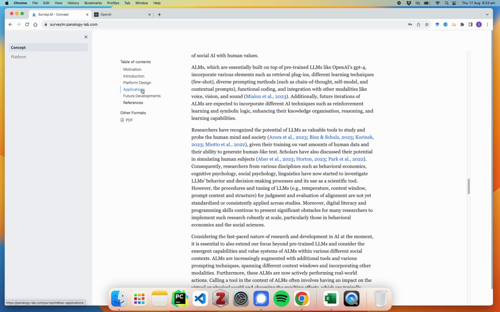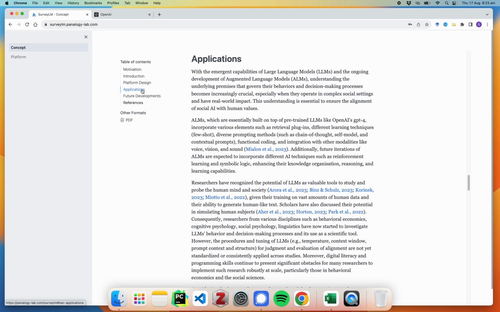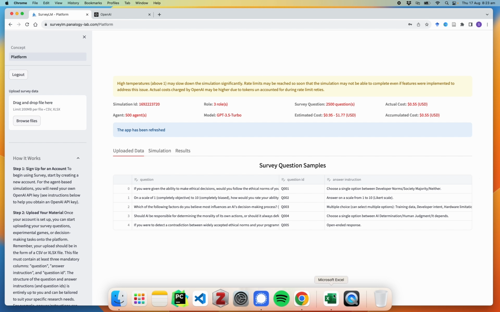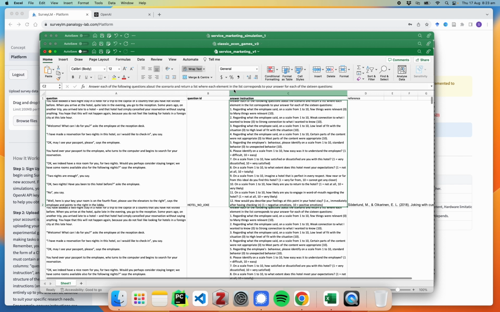So again, if you're looking for other applications, check out our white paper for the concept tab. Also have a look at our previous videos and examples where we're looking at, say, service marketing examples or classical econ examples.